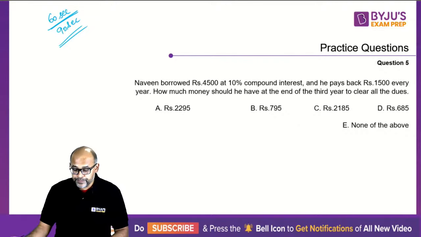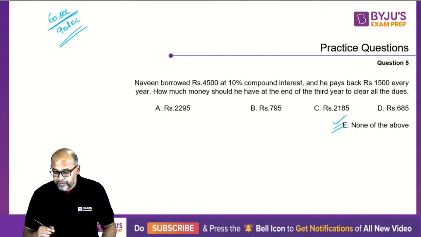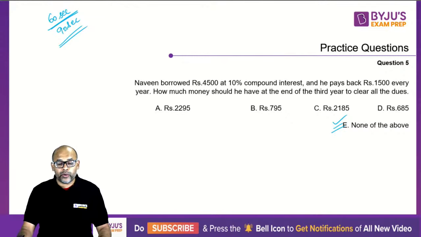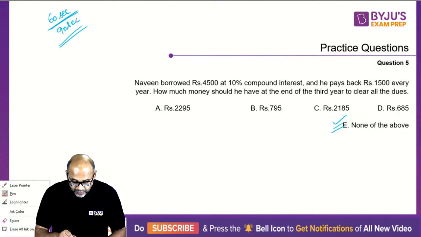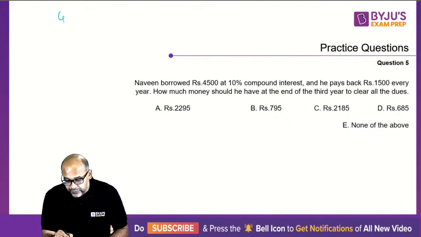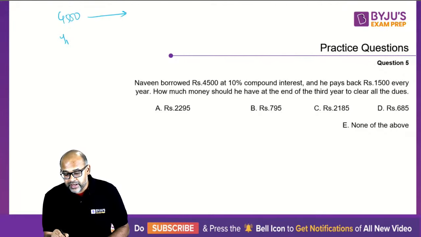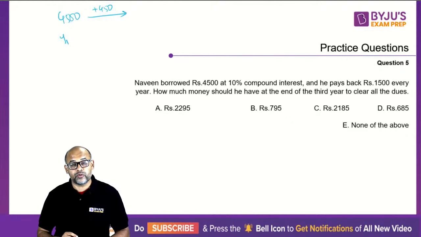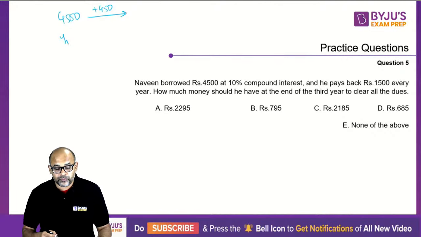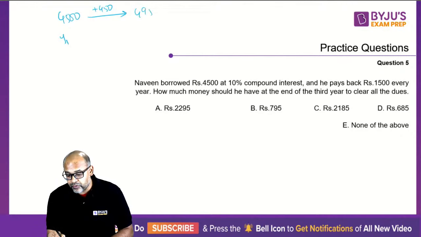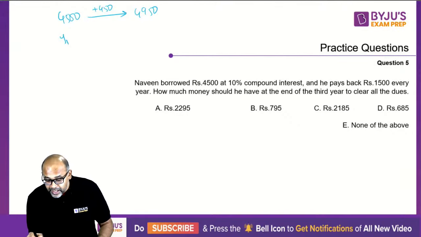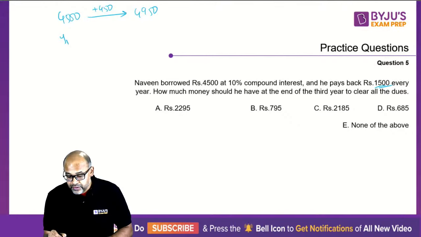Okay, time up. The correct answer is none of the above. So let's take a look at what is happening here. Now, I'm starting with 4,500. This is year one start. Now, at the end of the year, I will add interest, which is plus 10%, which is plus 450. So 4,500 plus 450 makes it 4,950. But I'm paying back 1,500 at the end of every year. So minus 1,500.